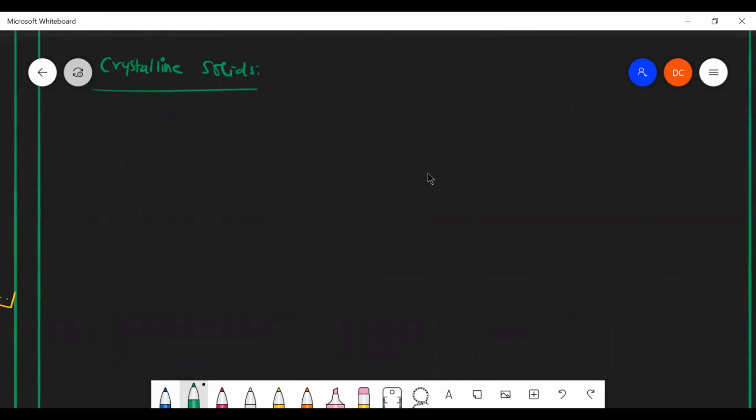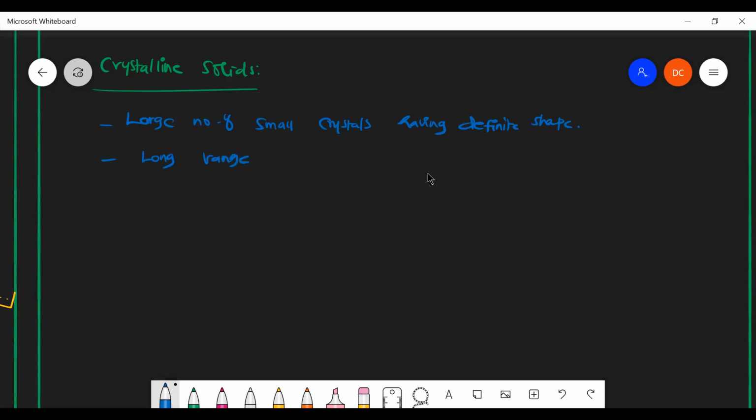It is that it consists of a large number of very small crystals having definite shape, and they have long range order.